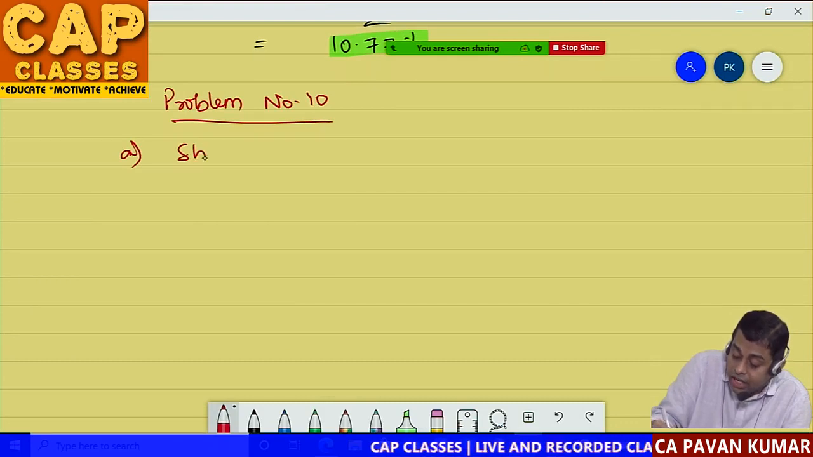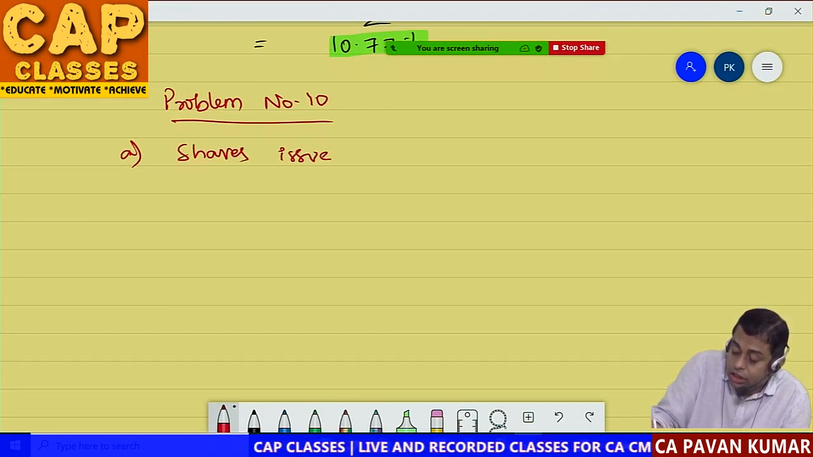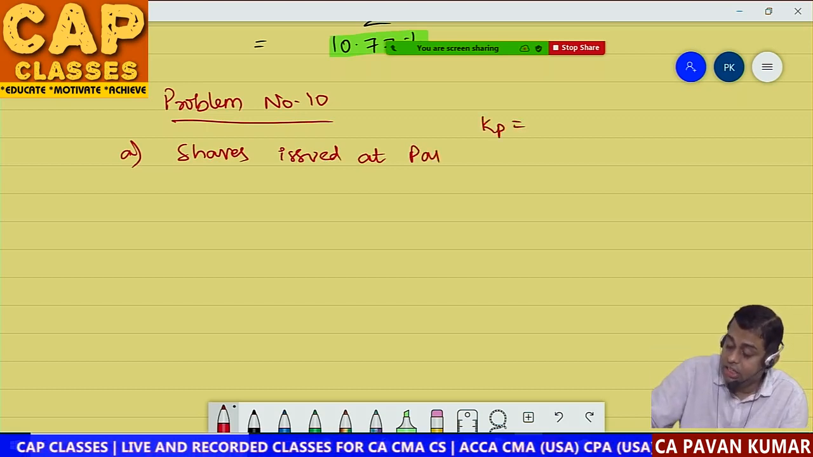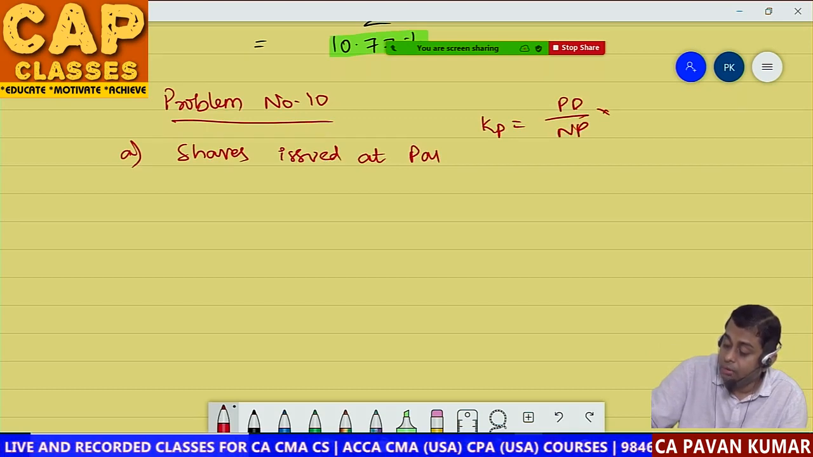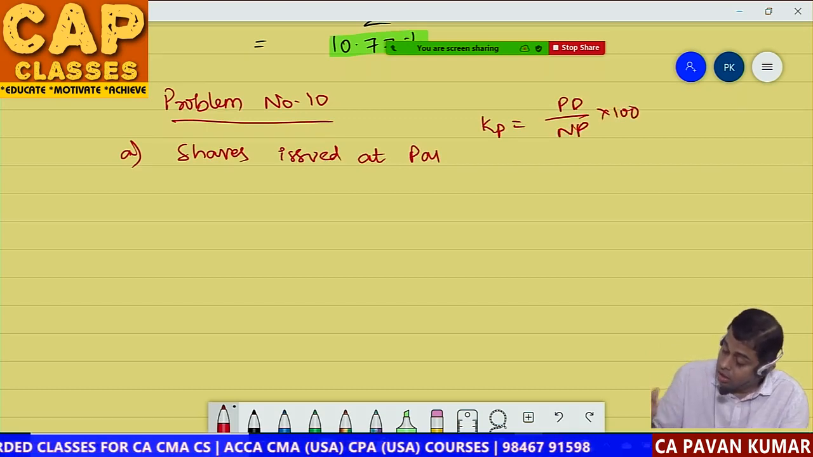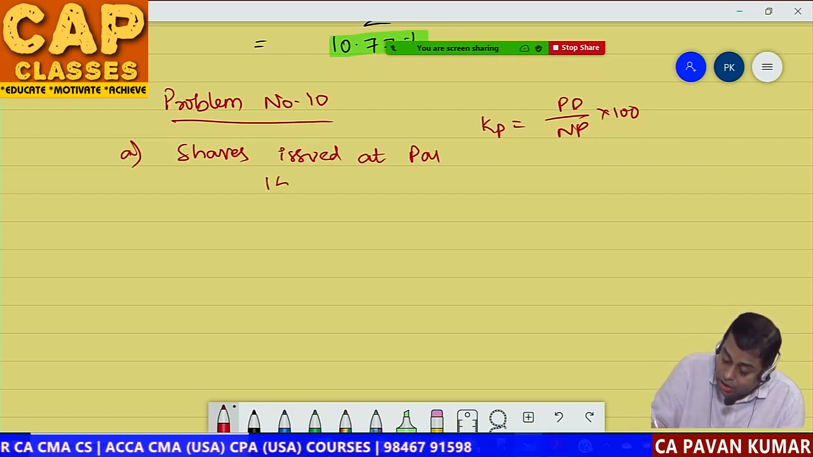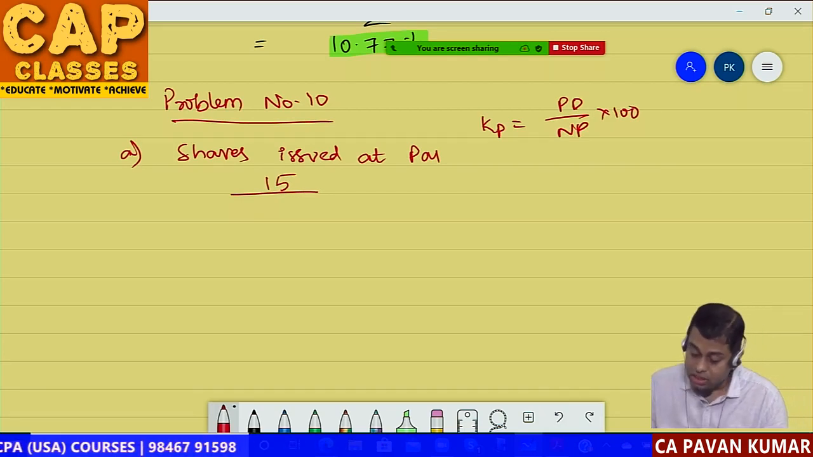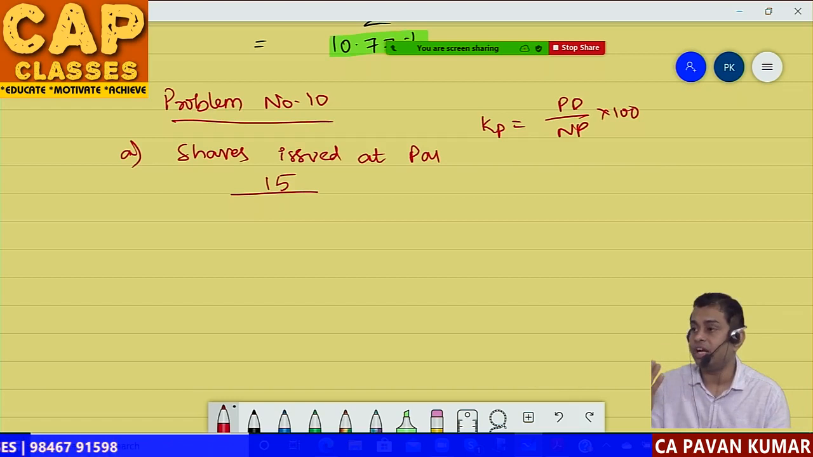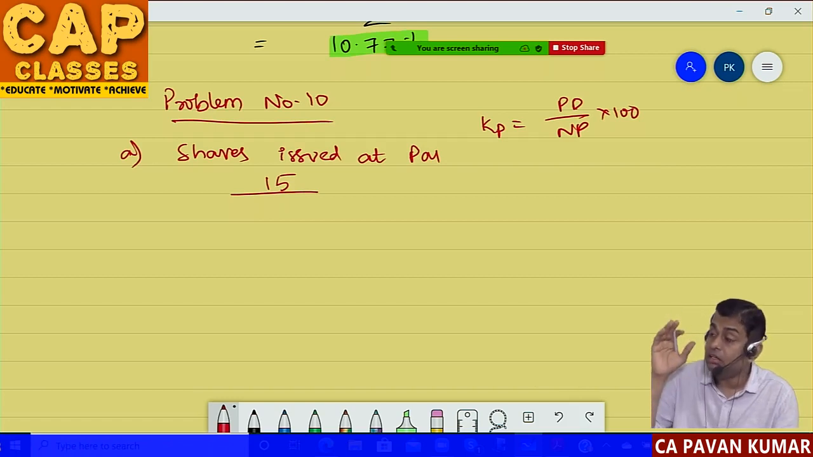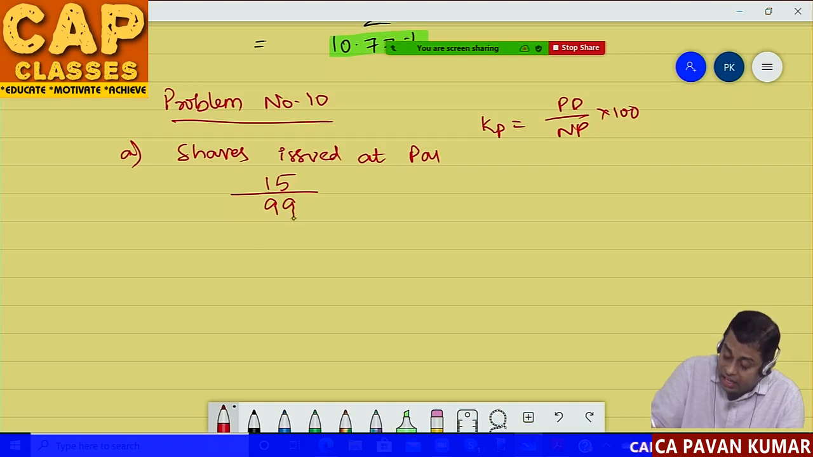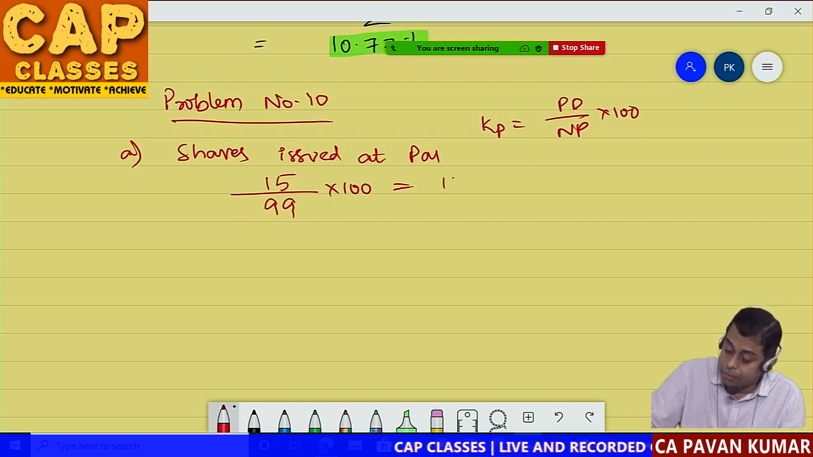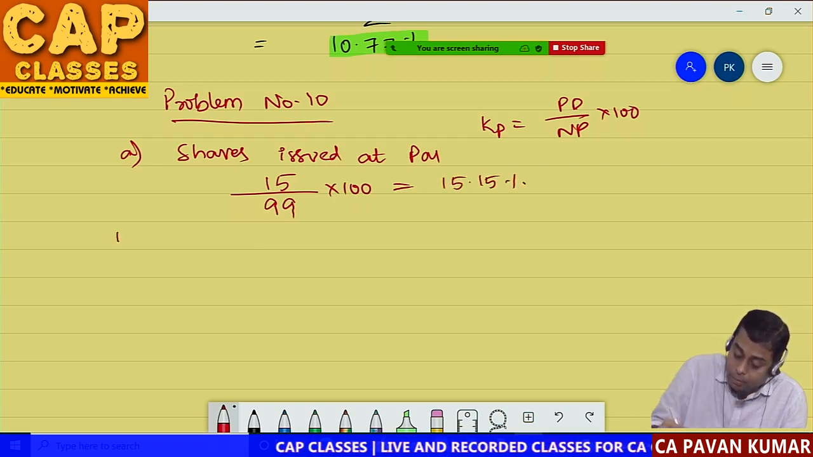A. Shares issued at par. So what is KP? KP is equal to preference dividend by net proceeds into 100. So what is preference dividend? 15 rupees divided by what is net proceeds? So you issued at par, that means 100 rupees share at 100 rupees only, but 1 rupee issue expense is there. So can I write 99 into 100? So is it 15.15%?